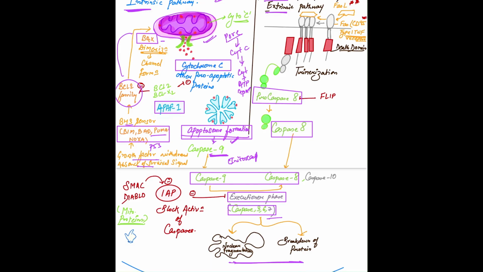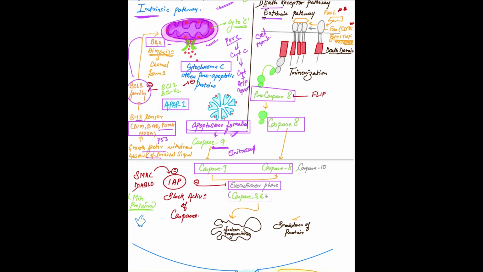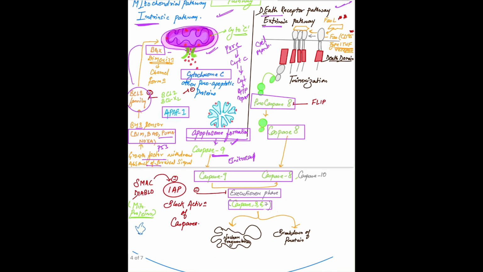We will understand about the extrinsic pathway. Signals come from outside the cell, so in the extrinsic pathway, the cell surface contains special receptors that are death receptors. The most important death receptors are FAS (CD95) and tumor necrosis factor receptors. Now, when the FAS ligand binds to the FAS receptor, trimerization of the death domain happens.